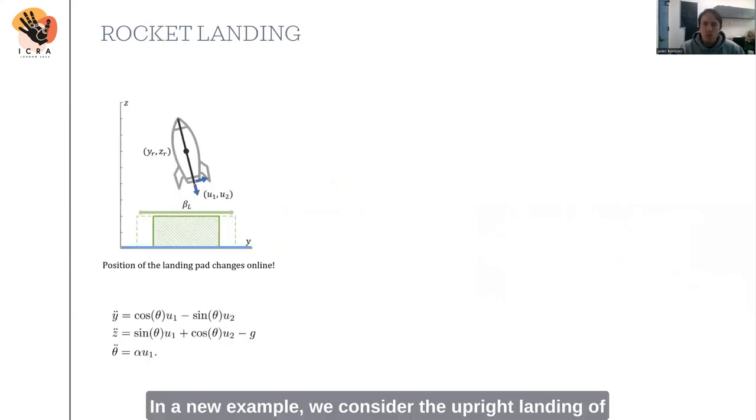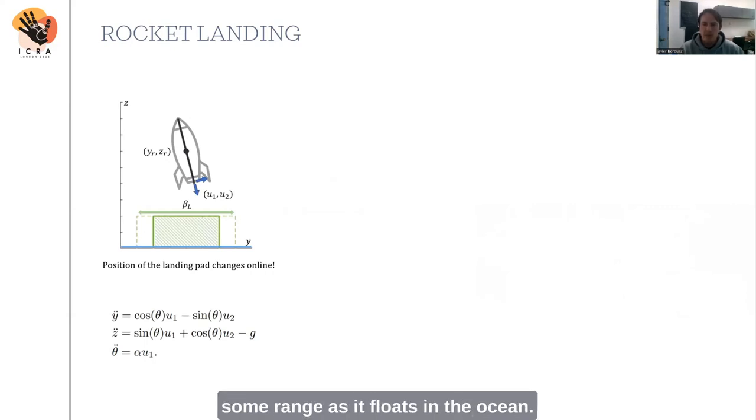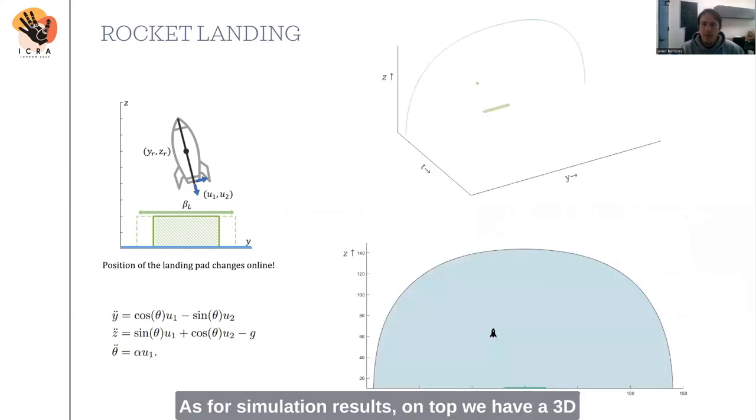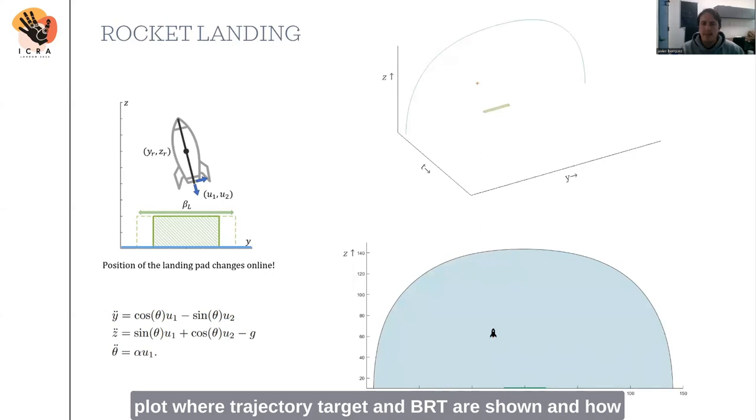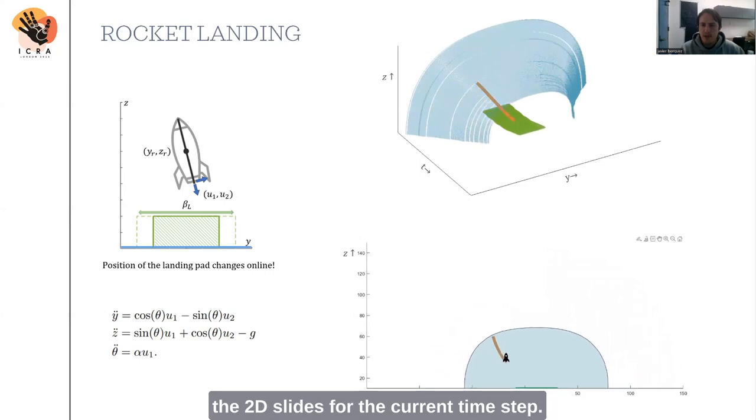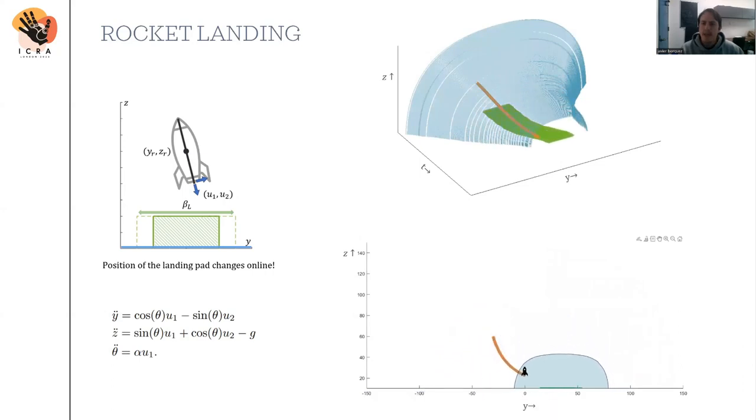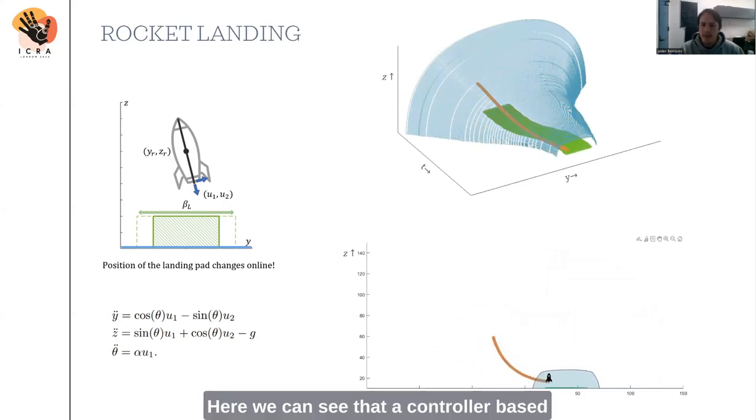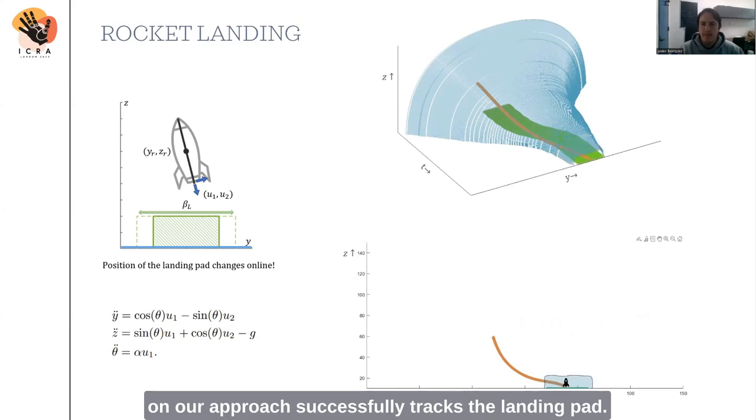In a new example, we consider the upright landing of a rocket on an offshore landing pad that moves within some range as it floats in the ocean. As for simulation results, on top we have a 3D plot where trajectory, target, and BRT are shown and how they evolve over time, while in the bottom we have the 2D slice for the current time step. Here we can see that a controller based on our approach successfully tracks the landing pad.